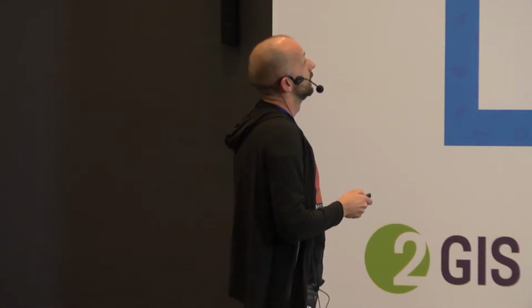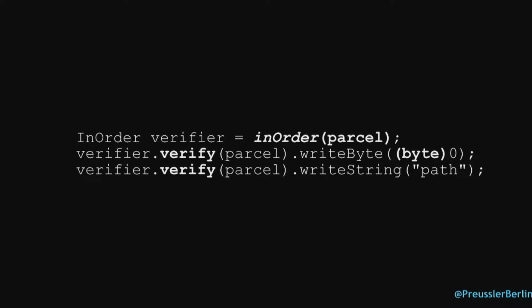Let's look at another example where I don't like the way it's written in Java. Let's assume we need to verify something like this, but in a specific order. Typical task in Mockito, you would write something like this. Let's assume we have a Parcel Android class, and we want to verify that the parcel implementation is correct, so we verify first the writeByte. So create an InOrder verifier, and then on this verifier we call verify with the writeByte. And by the way, I have to tell them that this is a byte. And then writeString was the second one.